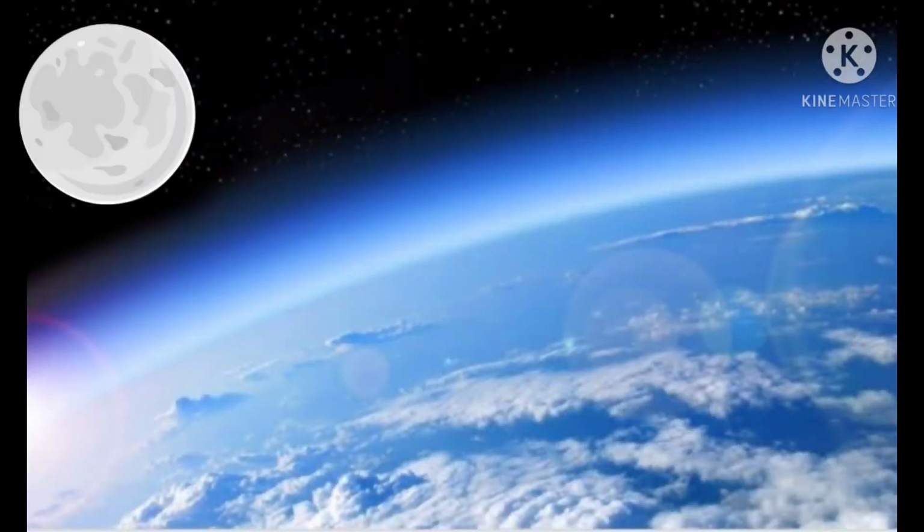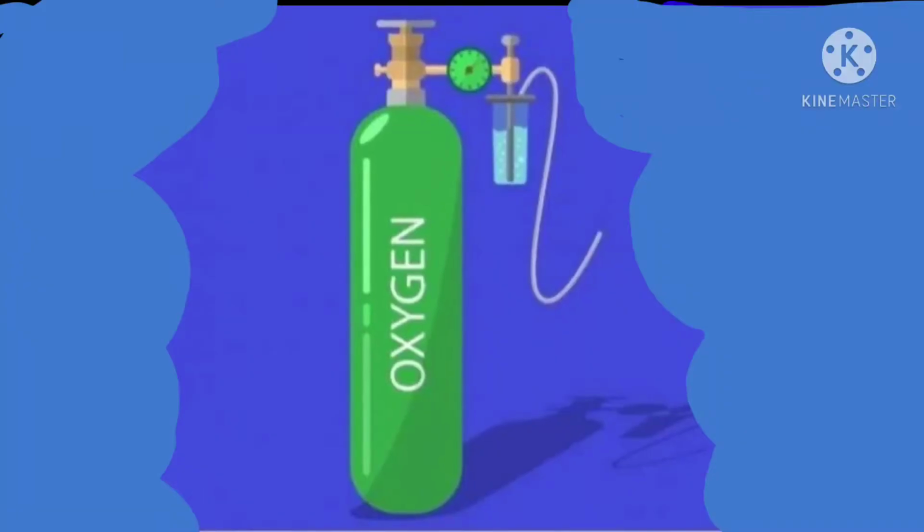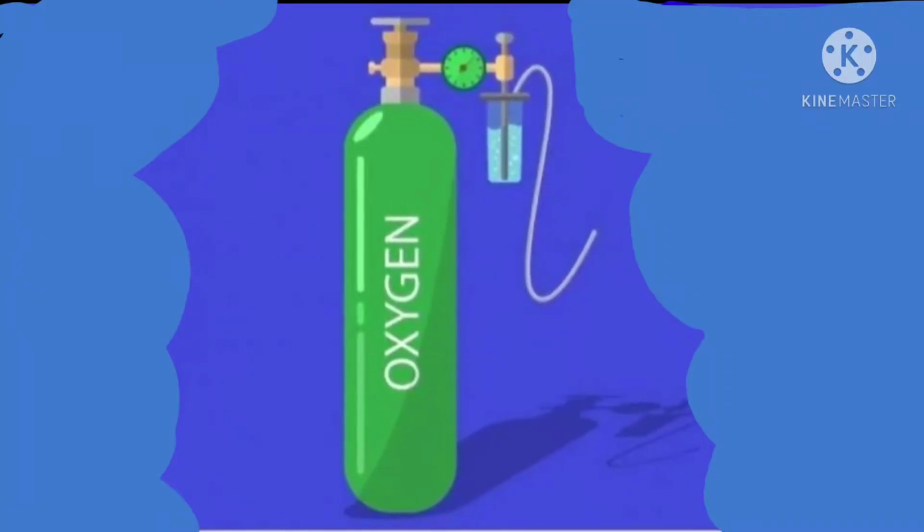Earth's atmosphere. The atmosphere of Earth is made up of several different gases. Nitrogen, 78%, a gas that can be fixed in the soil as well as loose in the atmosphere. Plants need nitrogen from the soil to survive. Oxygen, 21%, essential for animals to breathe.